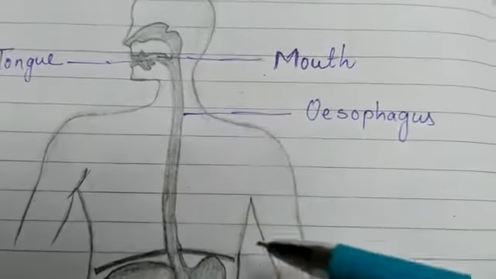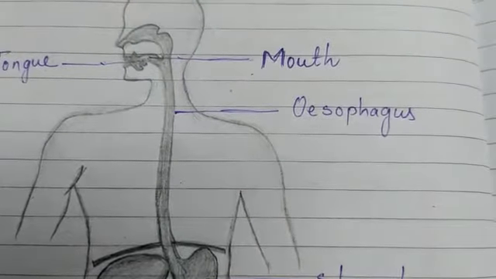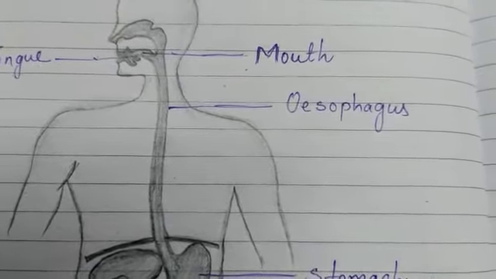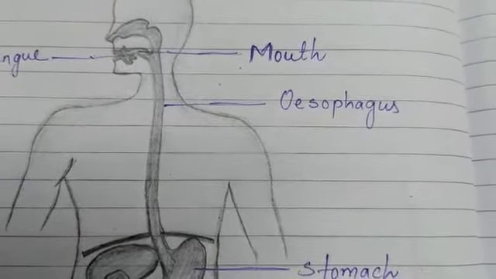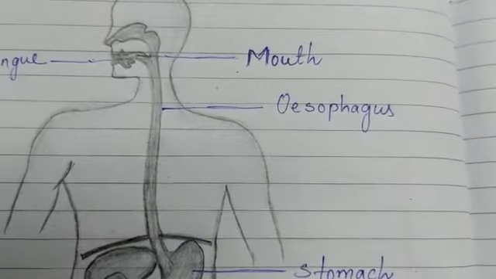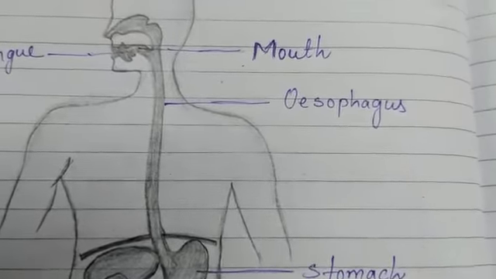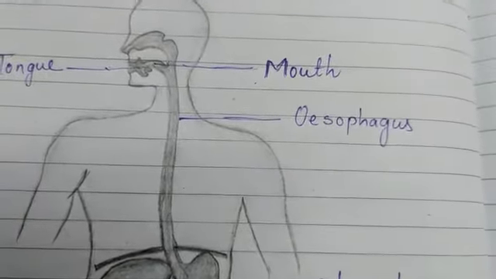The lining of the canal has muscles that contract rhythmically in order to push the food forward. That movement is called peristalsis, where the muscles rhythmically contract and relax to push the food forward.